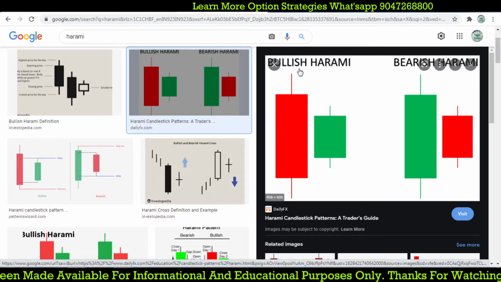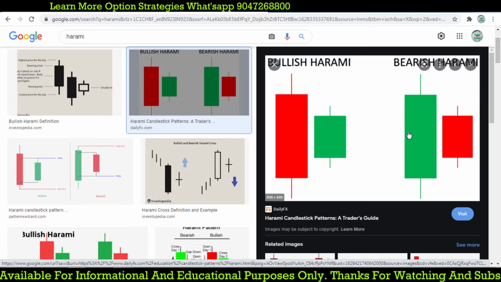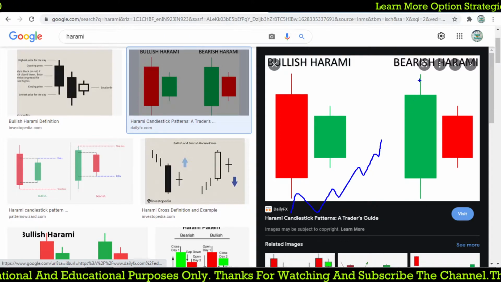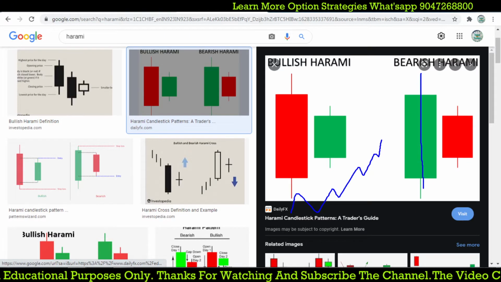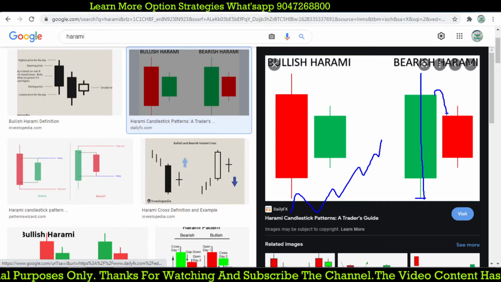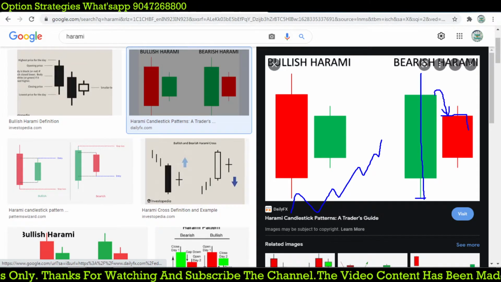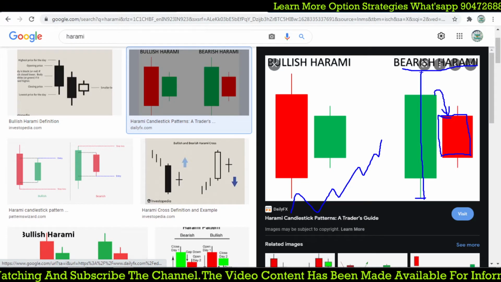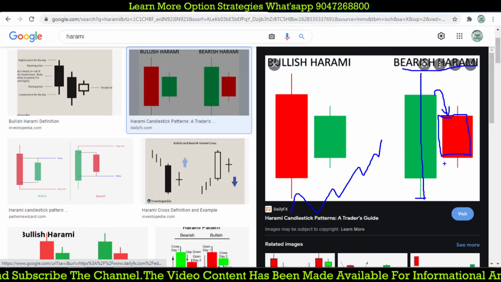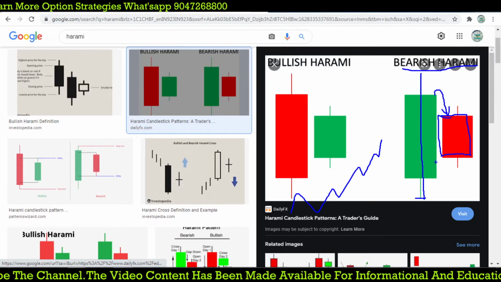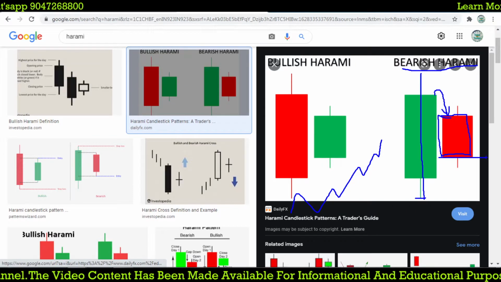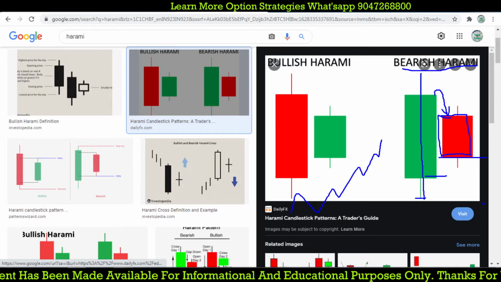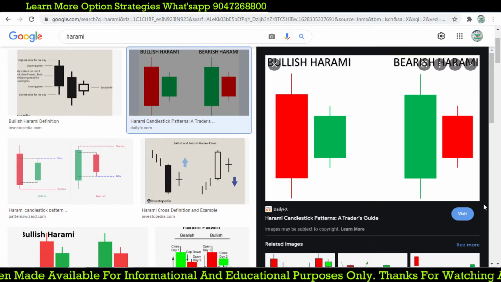And two more factors give you some trade opportunity. If the market is moving up and up, and it forms a big green candle at the highest level, followed by a gap down, and it ends with a negative candle, that again tells us bearish Harami. So a reversal of the market from the highest level is more possible, where we can go for a short. And how we can take the trade, there will be two types of concept. Later I'm going to explain that also, in a later part.